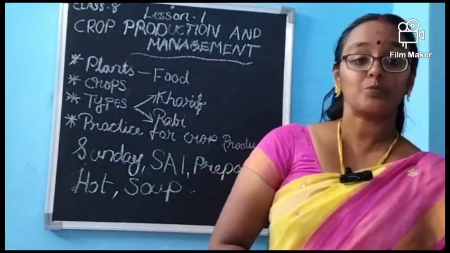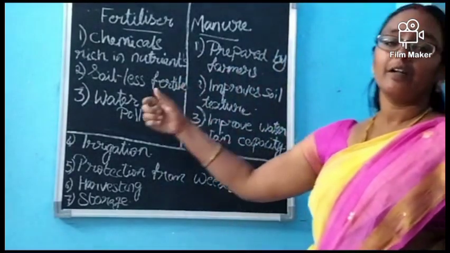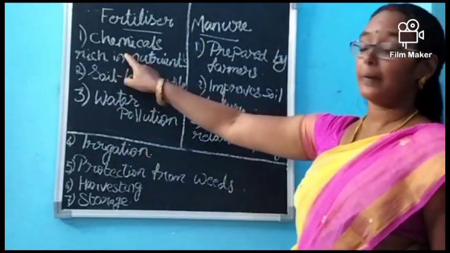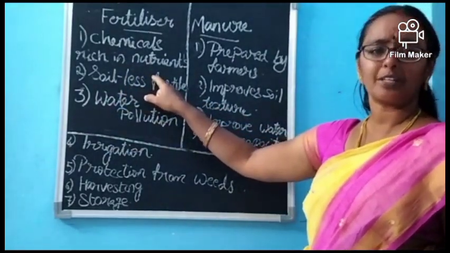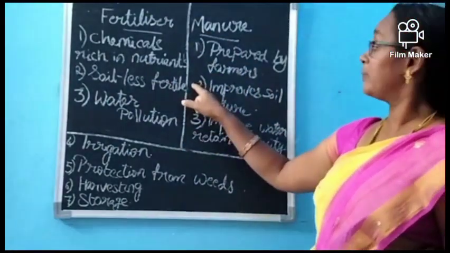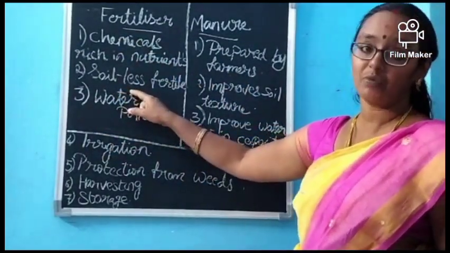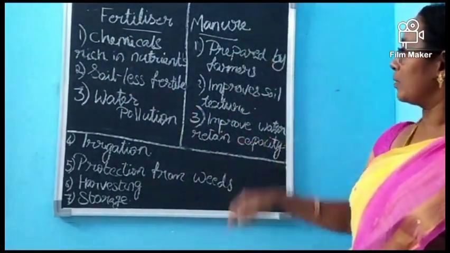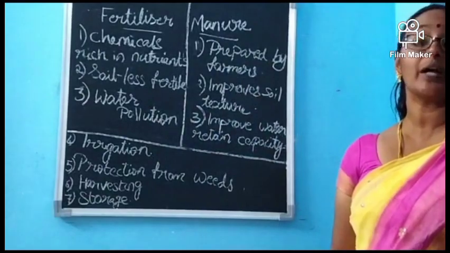Now we are seeing the difference between fertilizer and manure. Here on this board, I have shown you the difference between fertilizer and manure. Fertilizers are chemicals which are rich in a particular nutrient like nitrogen, phosphorus, potassium, anything like that. Manure is not prepared by factories, but by the farmers. And the second one, fertilizer makes the soil less fertile. But what about manure? Manure improves the soil texture.